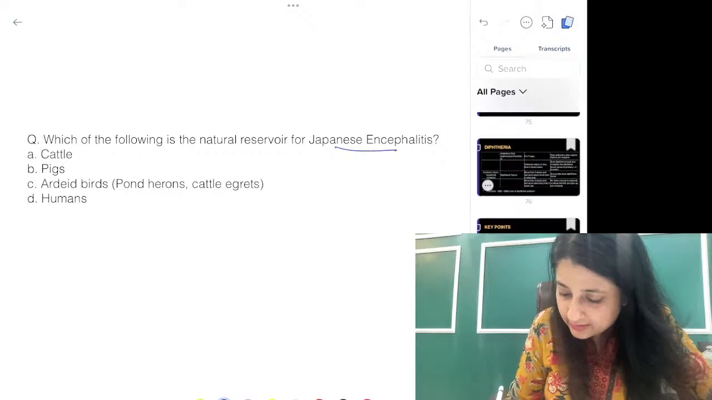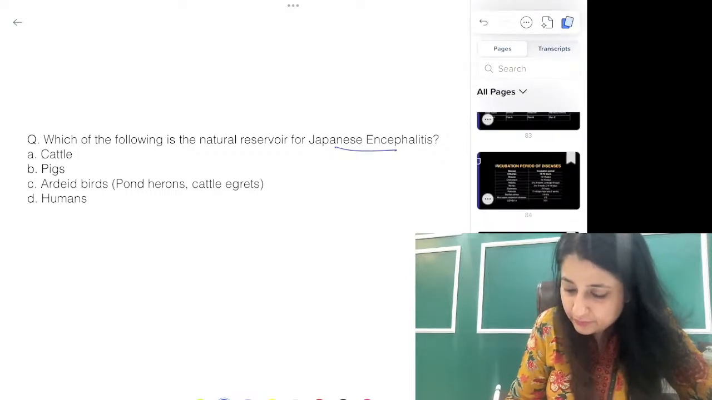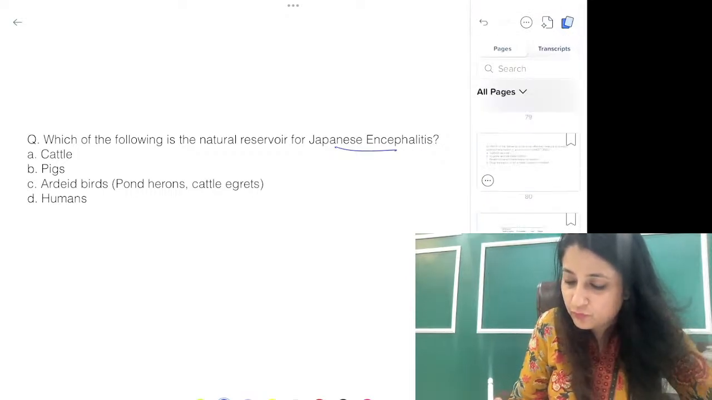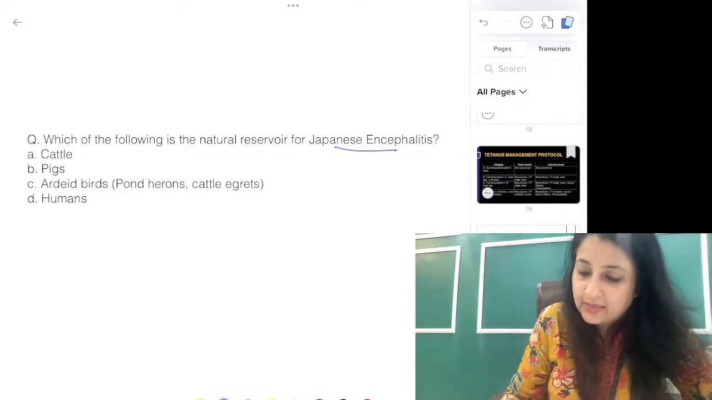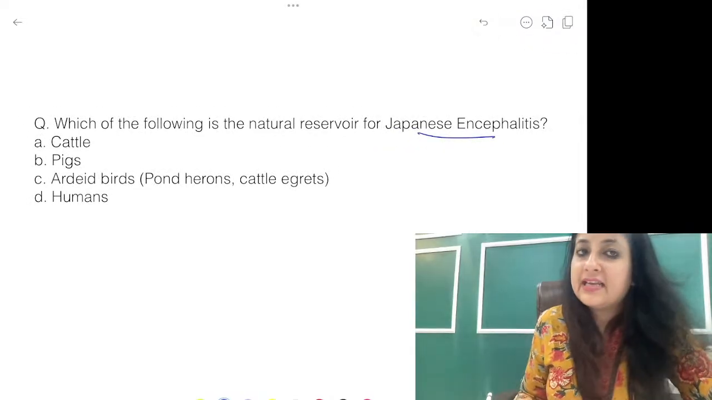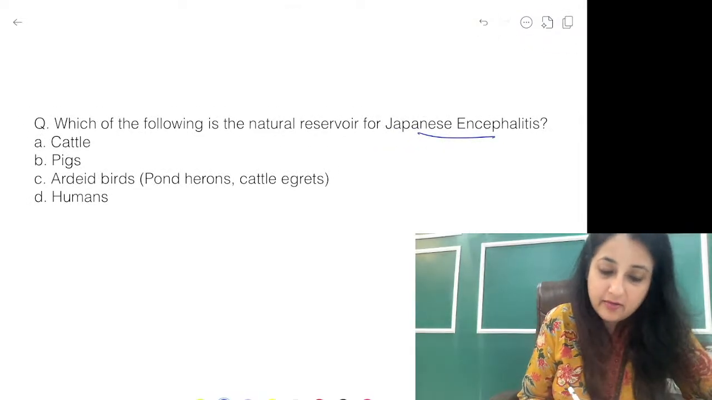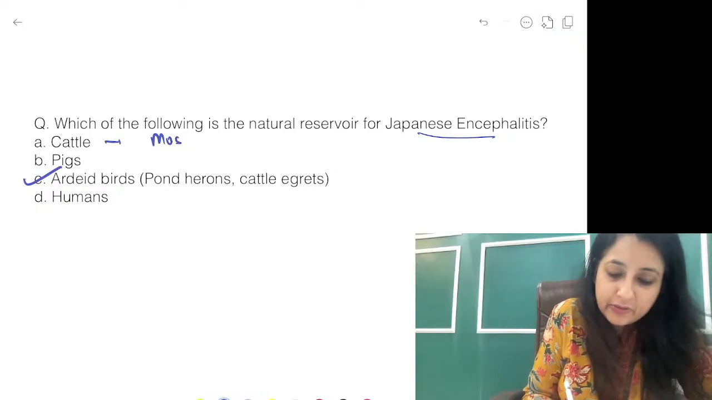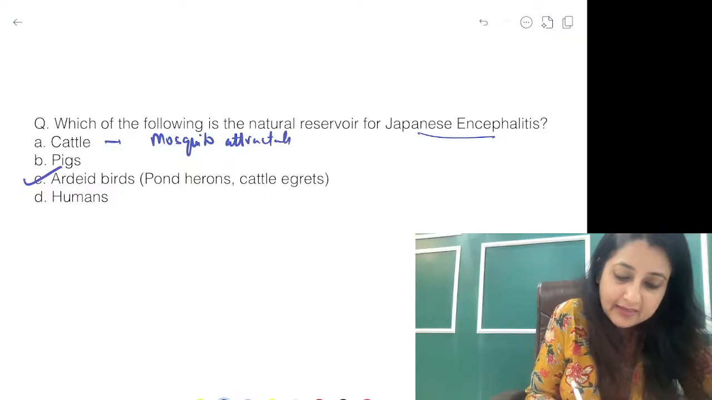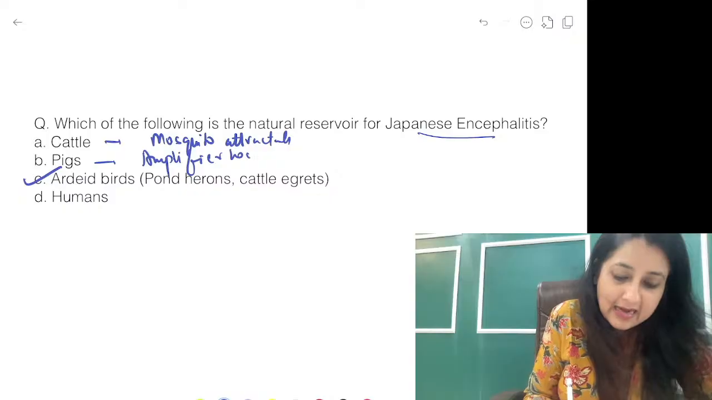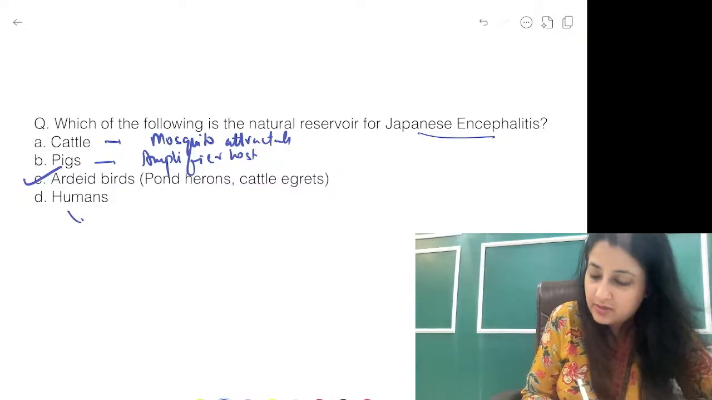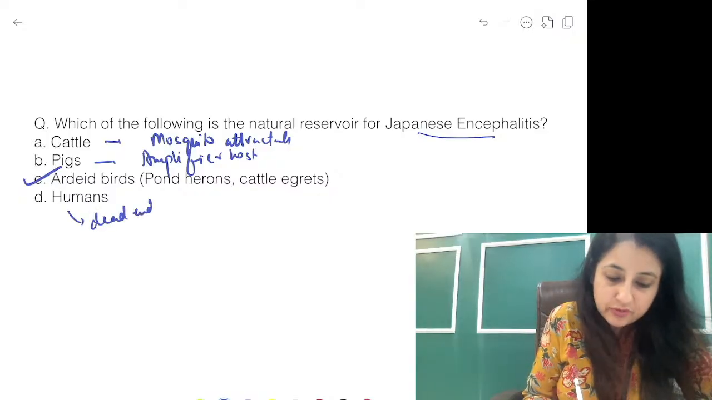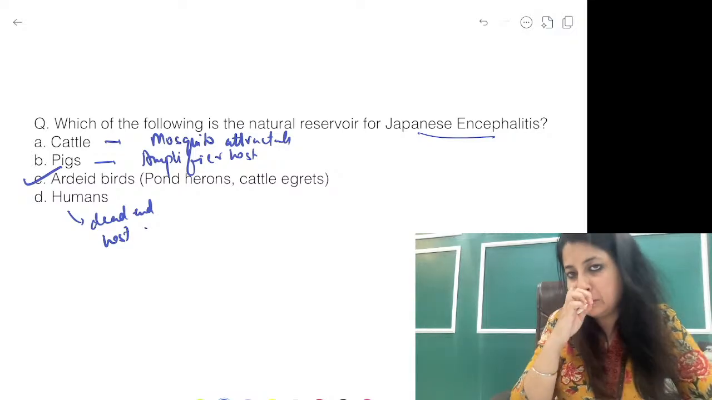Okay, we need to speed up a little bit, so I'll be speeding up a little because at the end I have mostly all the charts to show you. So yeah, Japanese encephalitis, natural reservoir, everybody knows as ardeid birds. Cattle, you know, are mosquito attractants, guys. Pigs are the amplifier host. They maintain viremia. Ardeid birds are the natural reservoir. Humans are the dead end host, or accidental host.